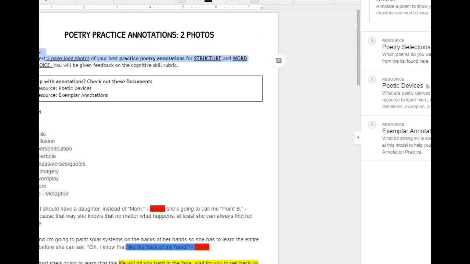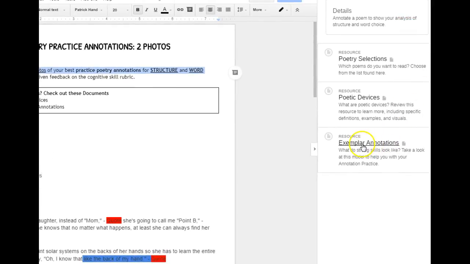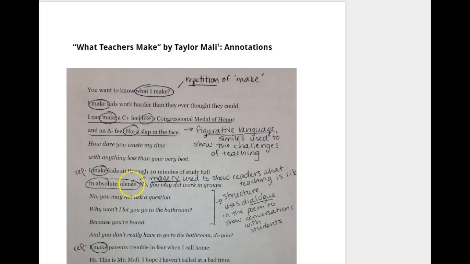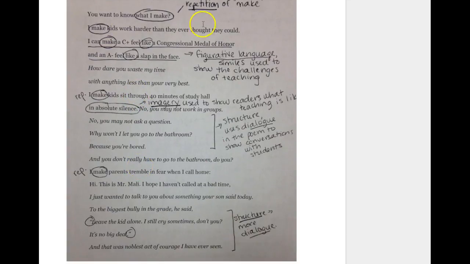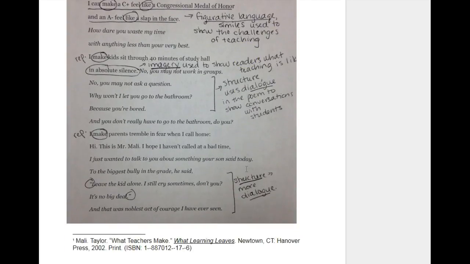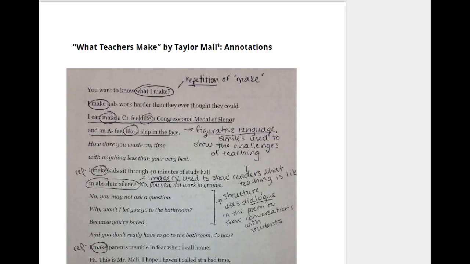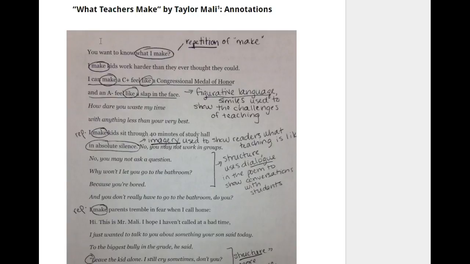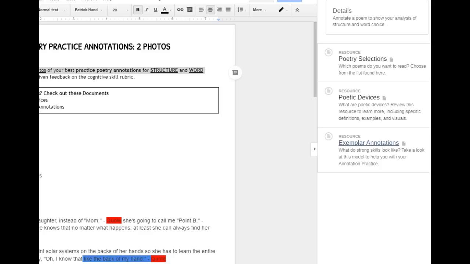Then you're going to take a look at this one because there's an example of what it should look like. Here is somebody who has done annotations. All the annotations means is that you're looking for evidence of similes when you see like, evidence by repetition. So you can do it this way, learners. You can print it out and you can mark it up, or others have been just doing it in a Google Doc by copying and pasting, and they're highlighting the text where they find the evidence. So this is something that you should be working on. Your first checkpoint really should be getting done.